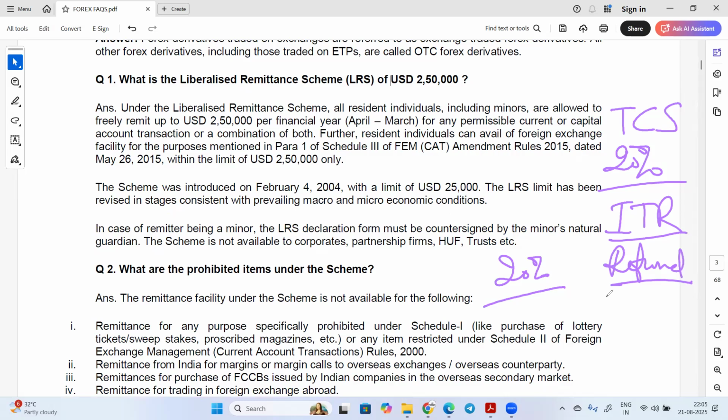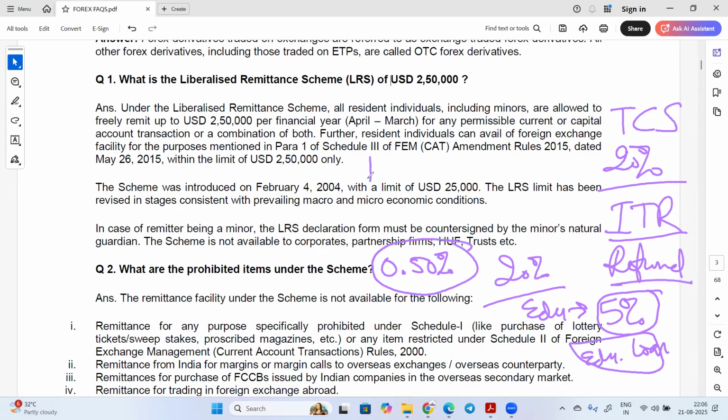But if somebody is sending for the education purpose, then the TCS will be 5%. And if somebody has taken an education loan, remember, education loan, this is for education. For education, 5% TCS above $10,000. And if somebody has taken an education loan, then in an education loan, the TCS will be 0.5% of the amount.